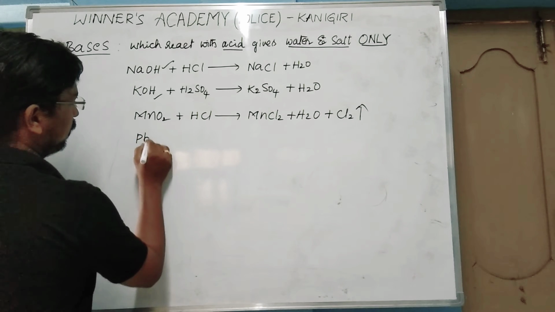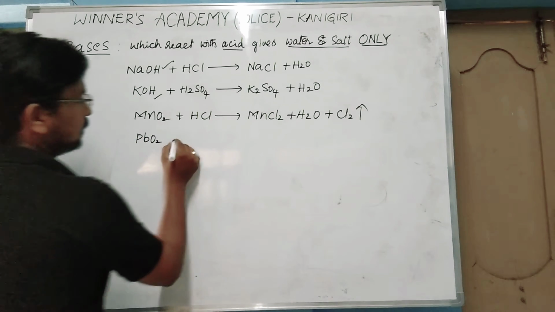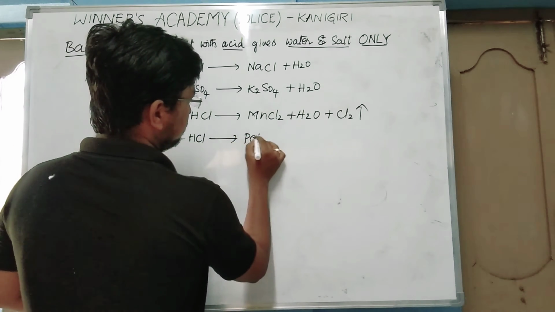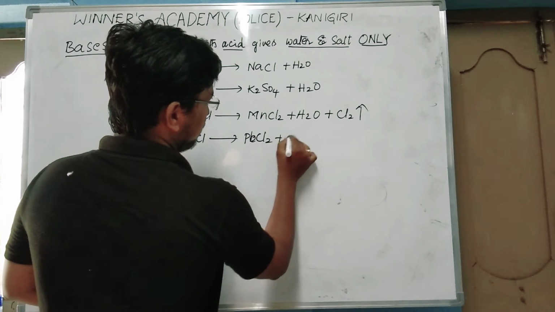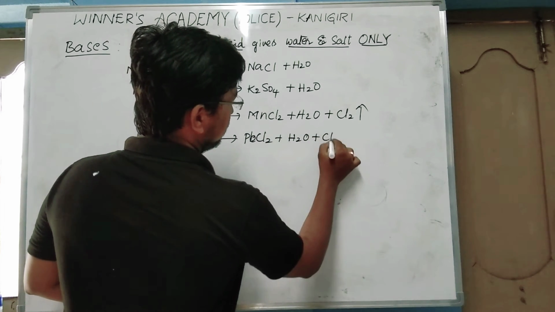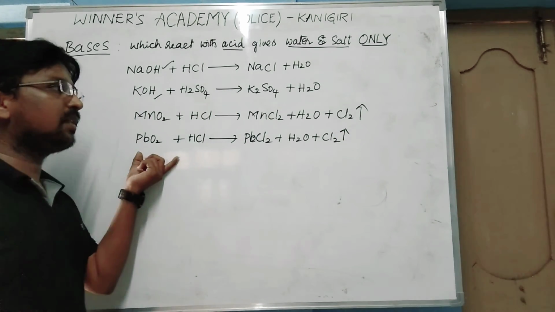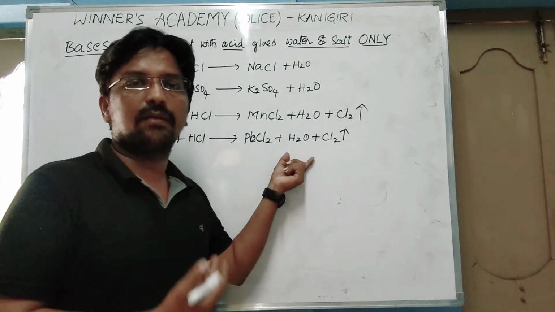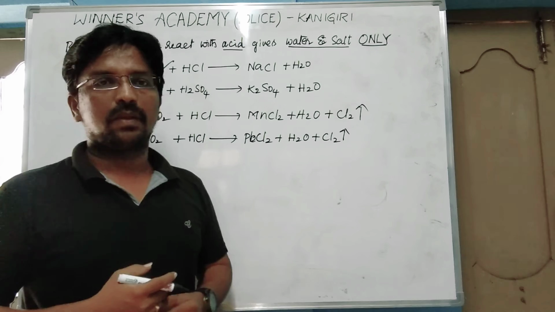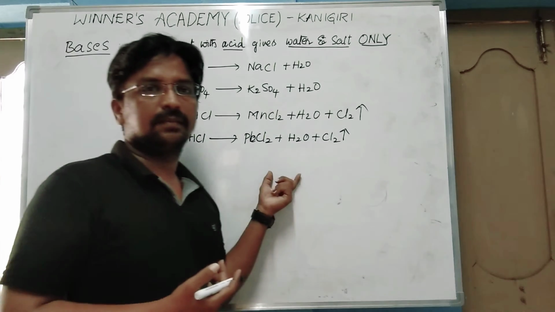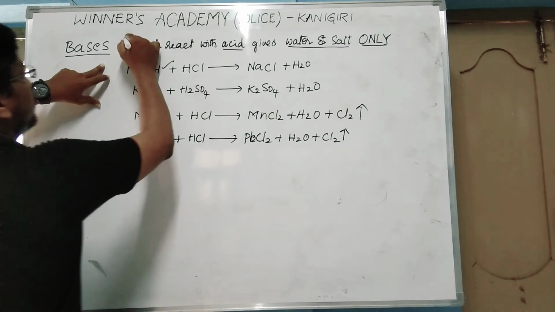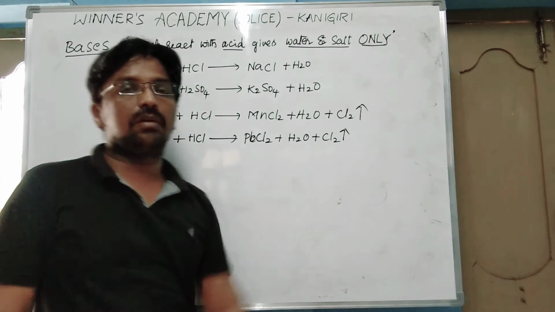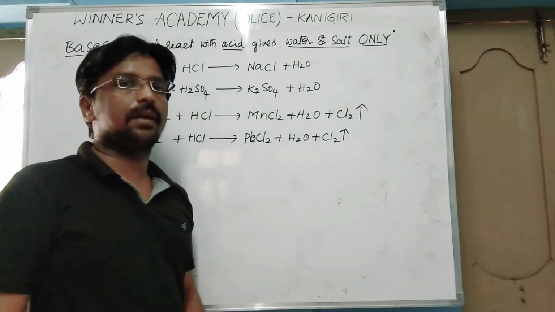Suppose I take PbO2. This one also, when it reacts with hydrochloric acid, gives PbCl2 plus H2O plus Cl2. This one also produces chlorine gas. Actually we want only salt and water, but along with them it liberates chlorine gas also. So that's why these are not said to be bases. So this is the definition of a base: a substance which reacts with acid to form water and salt only. This is about the bases.